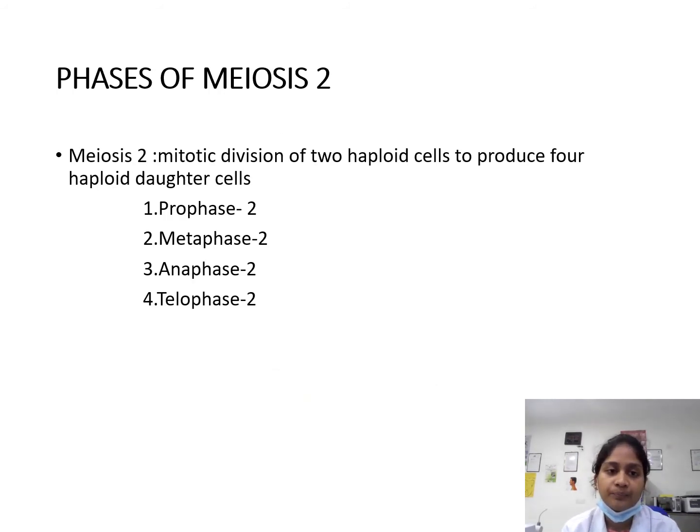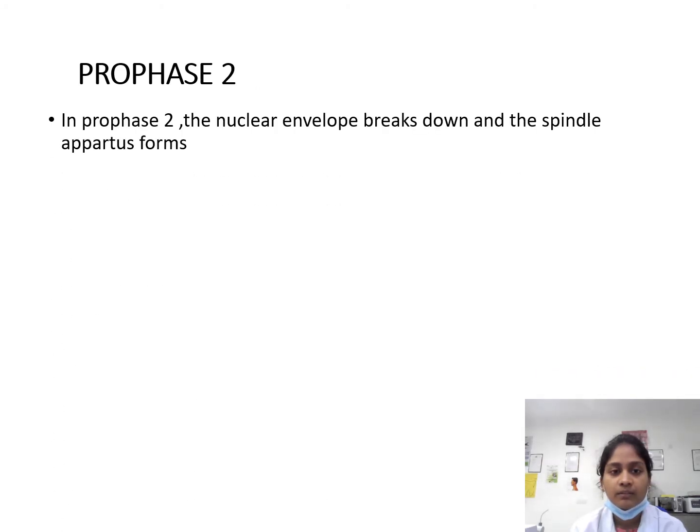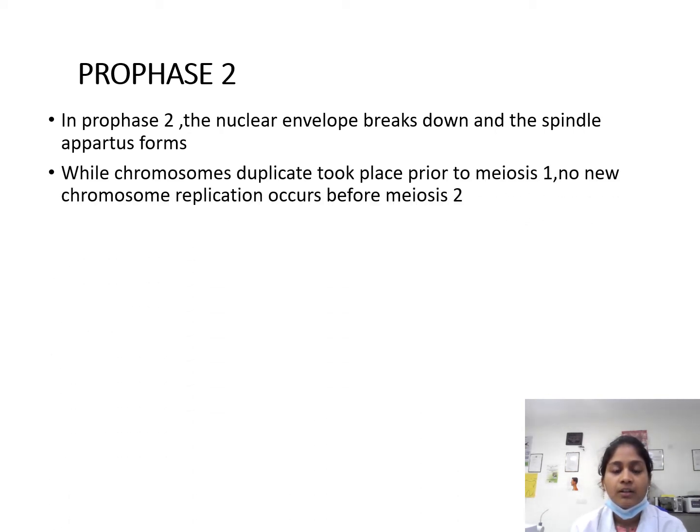Phases of meiosis 2. Meiosis 2 is a mitotic-like division of 2 haploid cells to produce 4 haploid daughter cells. Prophase 2, metaphase 2, anaphase 2, telophase 2. In prophase 2, the nuclear envelopes break down and the spindle apparatus forms. While chromosome duplication takes place prior to meiosis 1, no new chromosome duplication occurs before meiosis 2.